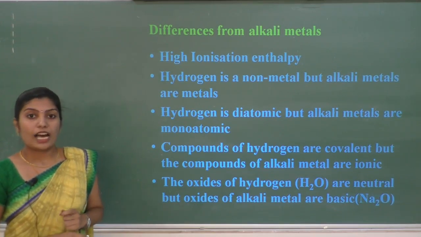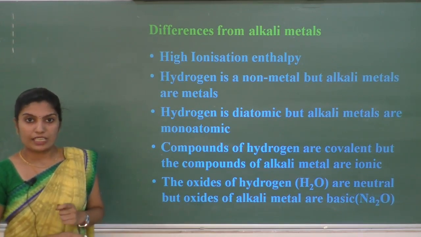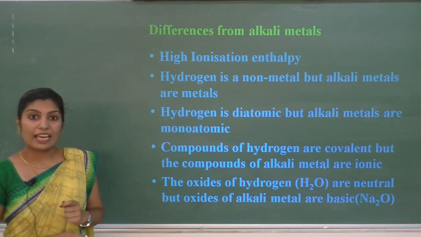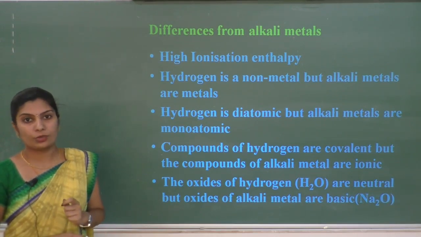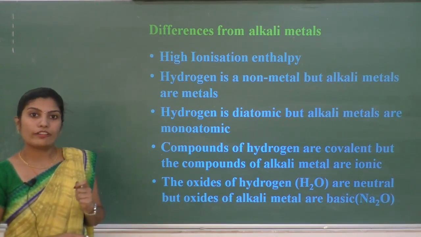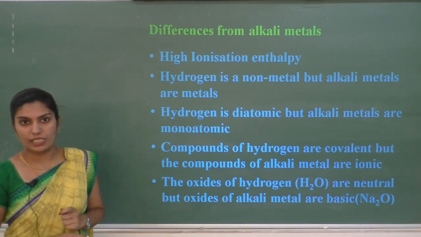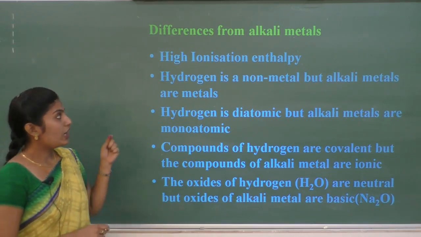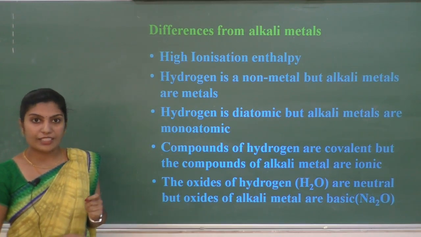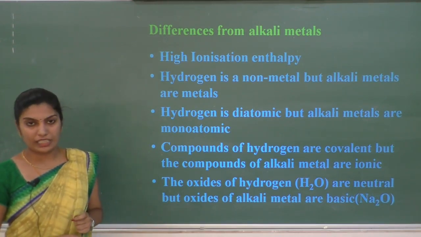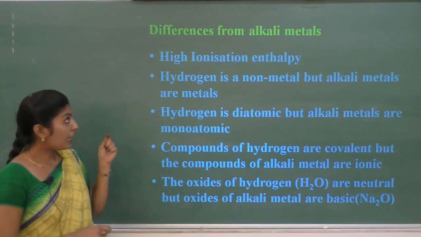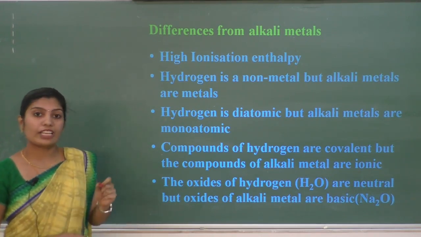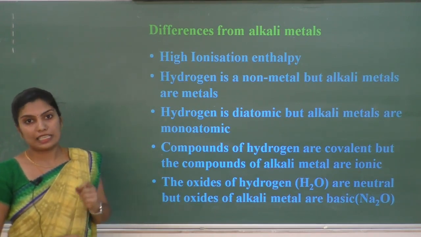You know that ionization enthalpy is the amount of energy required to remove an electron from the valence shell. In the case of ionization enthalpy of hydrogen and alkali metal, hydrogen is having high ionization enthalpy when compared to alkali metal.